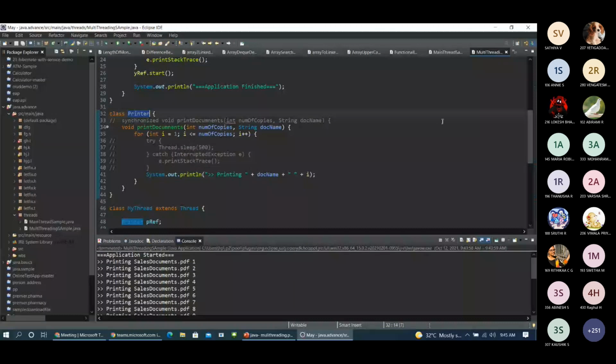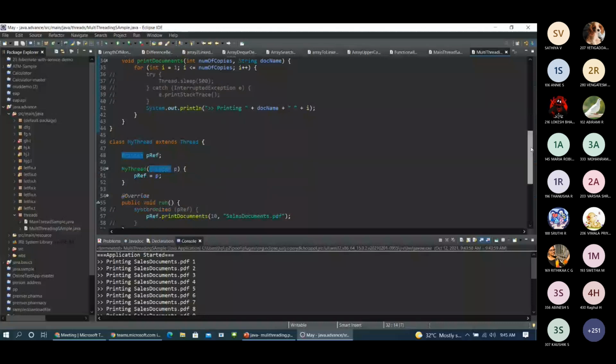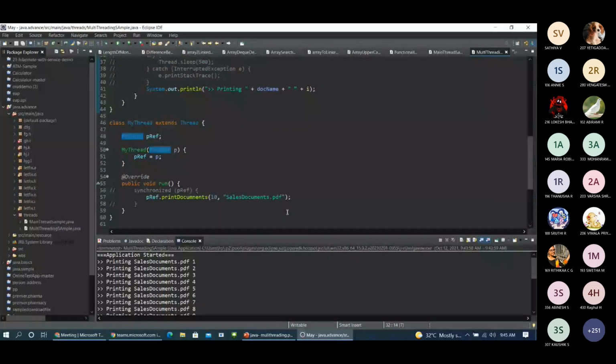If you want to talk about the synchronized block, here we have a run method. So if I want to make this print documents method alone synchronized, because if I make it synchronized, it will execute first, and only after this execution the next threads will get executed. Let's see how it is happening.